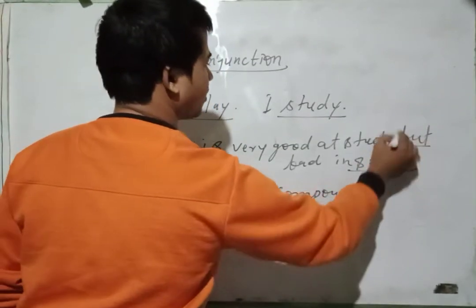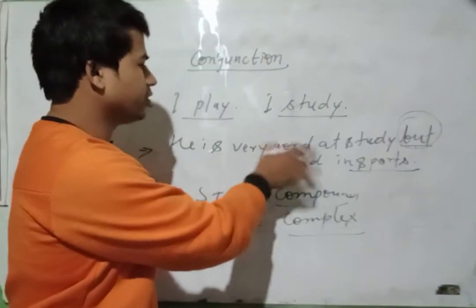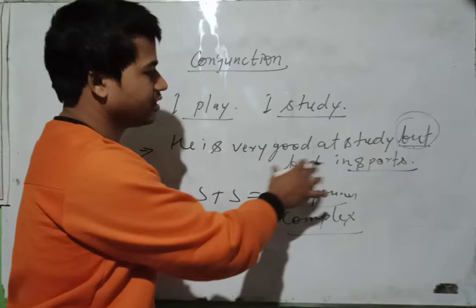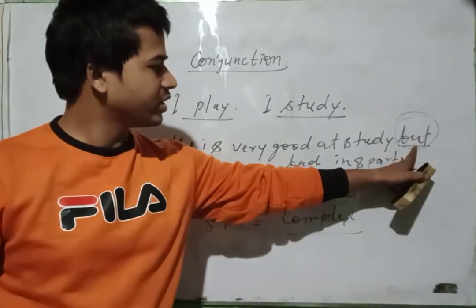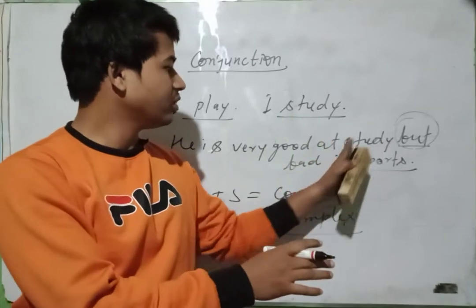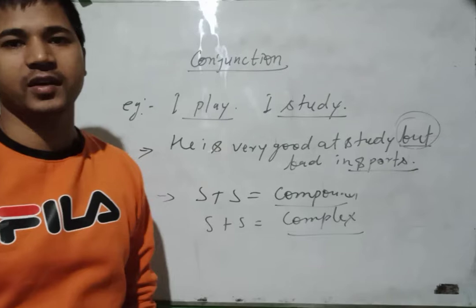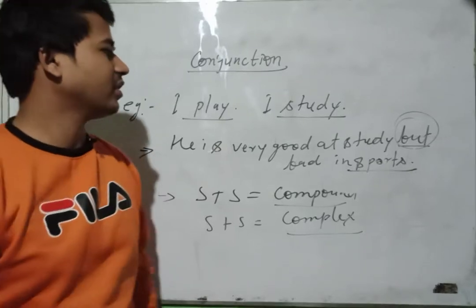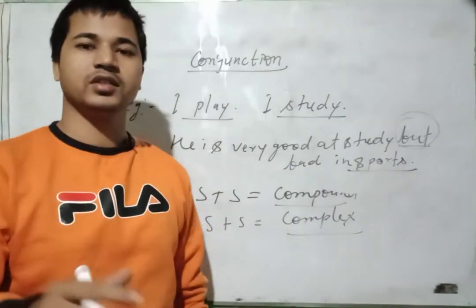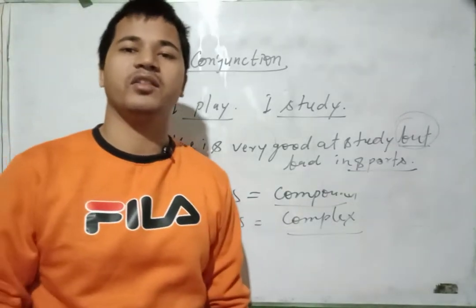This word but joins two sentences. So with the help of but we can say, he is very good at study but bad in sports. In this way we can say that the word which joins is called conjunction. It joins words, sentences and phrases.